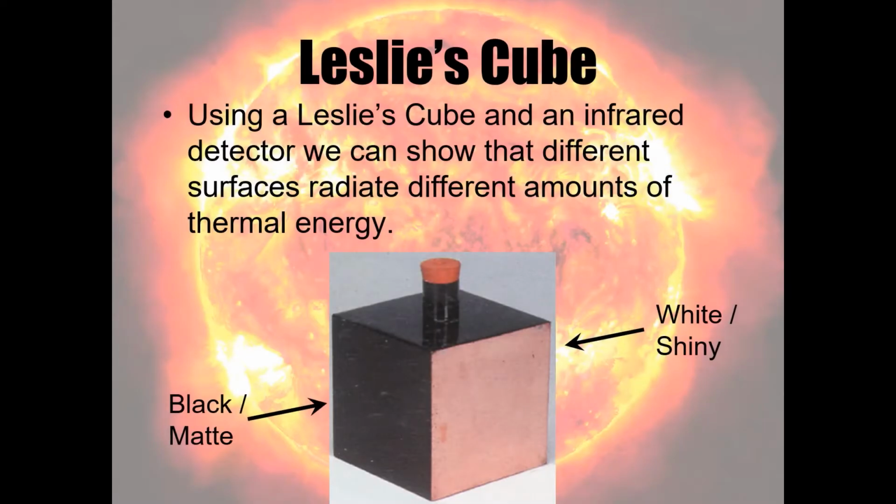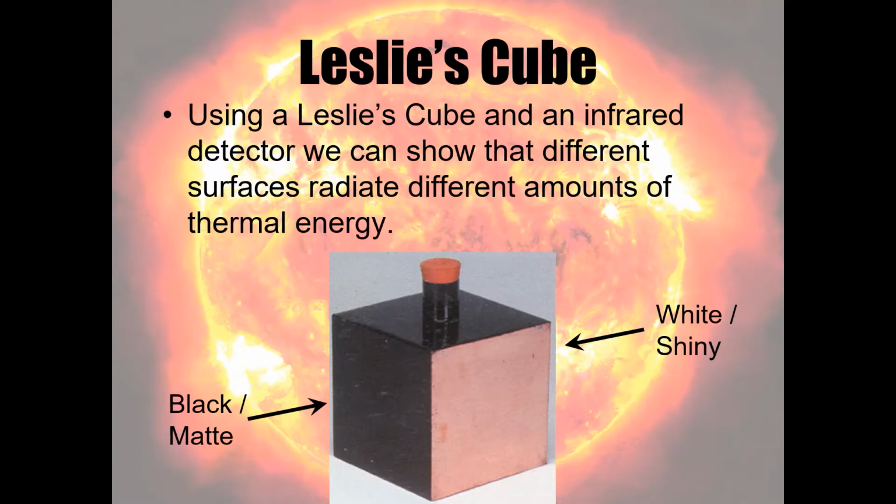So we've just seen from that demonstration that black matte surfaces emit more thermal radiation than white shiny surfaces. We've only done it qualitatively, so I'm saying that I could feel more heat being radiated with the hand next to the black matte surface than I could from the white shiny surface. We'll have a look at it quantitatively in a second, but this is an important demonstration, one that I would like you to get into your notes. It's really important that we understand what it's telling us.